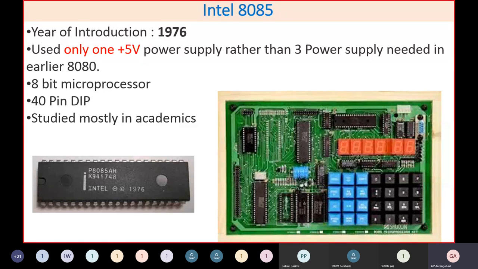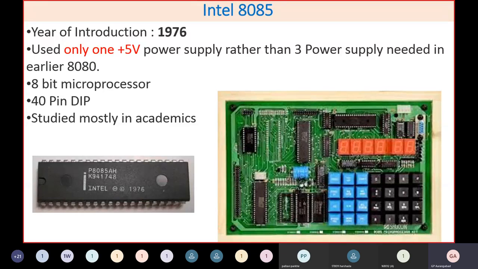If you see the books on microprocessors, you will find a lot of books on the 8085, because that was the basic microprocessor studied in college days, even in engineering or diploma level. So these kits were available, and this is mostly studied academically. Even today, in most colleges, students do study the 8085 microprocessor.